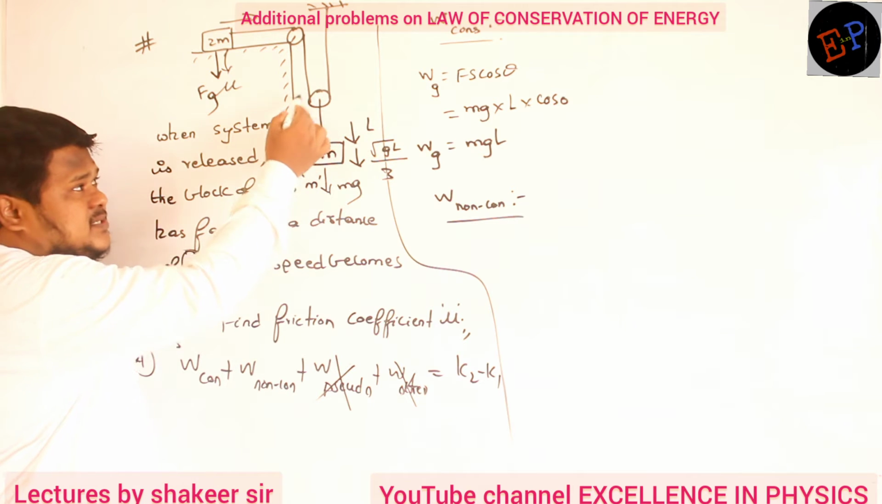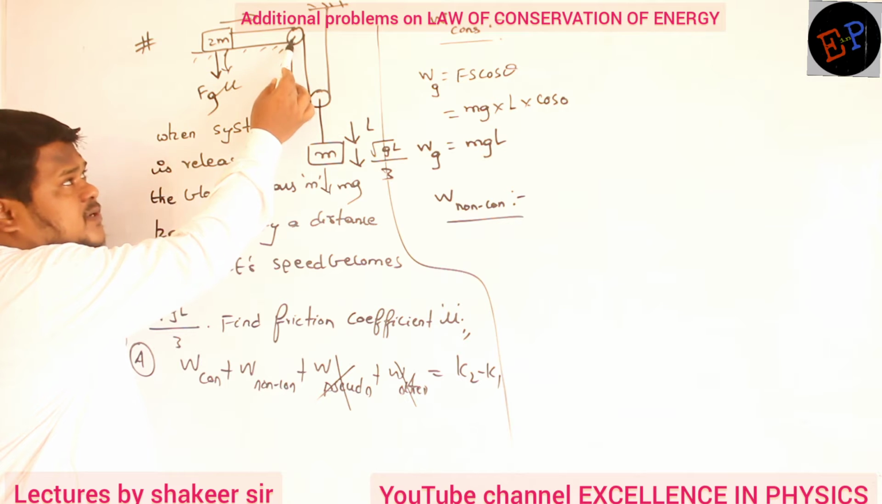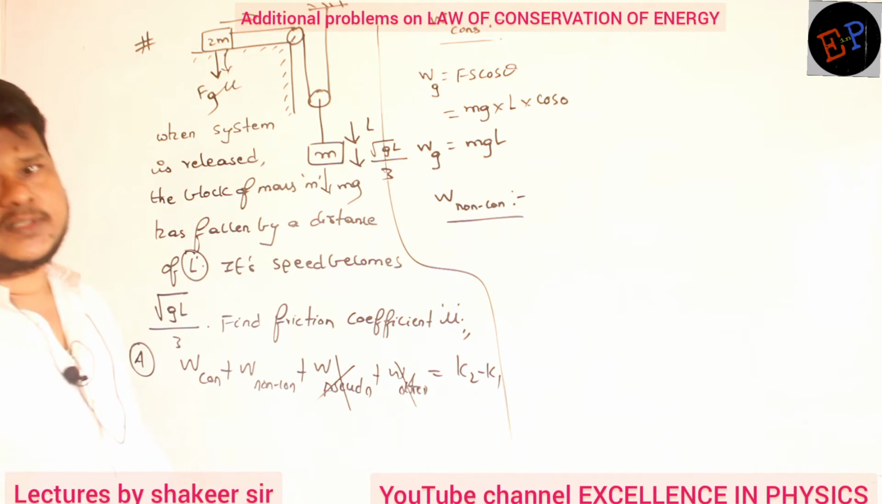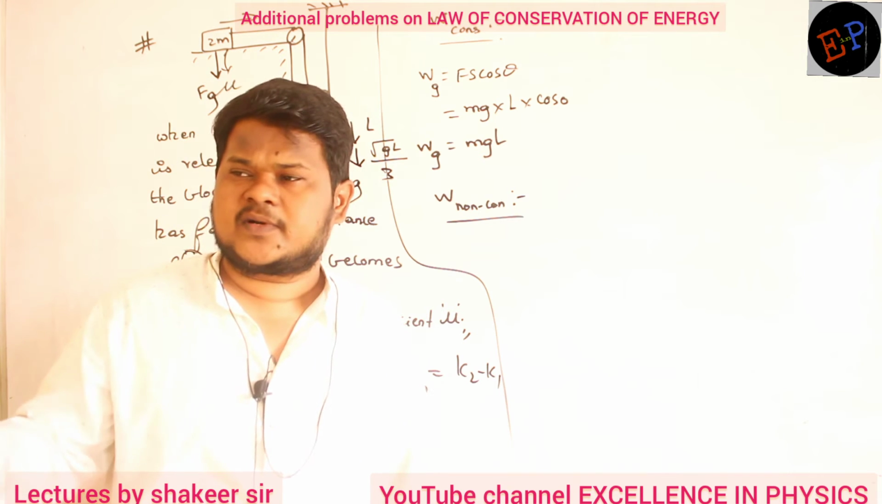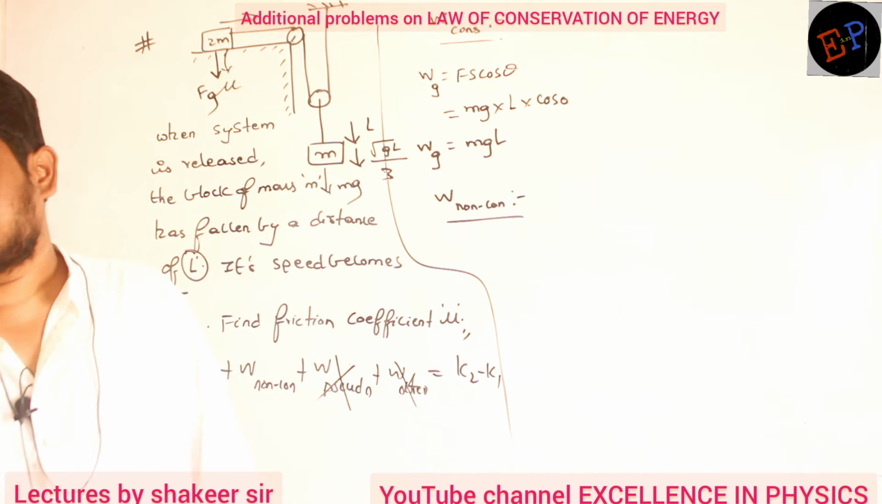Sima, this is a movable pulley, no? What kind of pulley is this? This one is a fixed pulley, but this one is a movable pulley. If a movable pulley is present, definitely the distances travelled, accelerations and velocities are not equal. We have to use the concept of constraint relations.